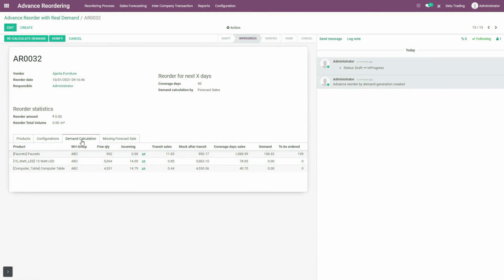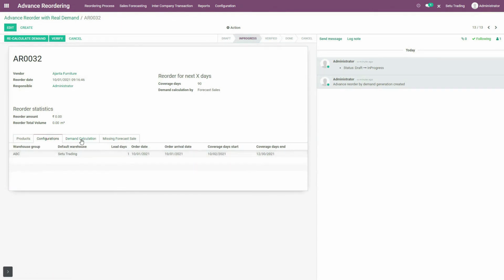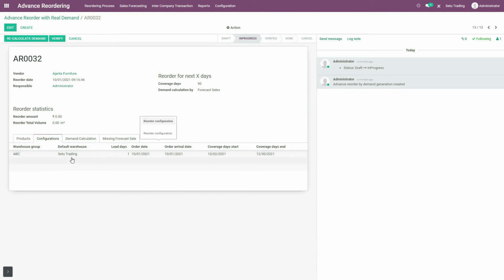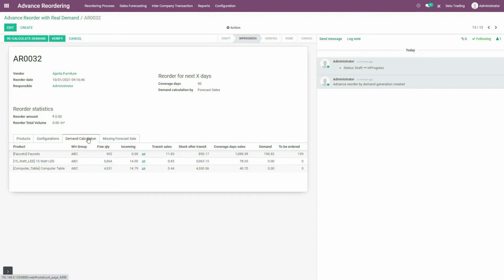Once this lead day is completed and the products have reached the warehouse, that is Setu Trading, which I have selected over here as default warehouse, this calculation will also consider quantities for central warehouse, as I have included those two warehouses in this warehouse group ABC. So switching again back to this demand calculation, now we know what the stock after transit quantity displayed is.